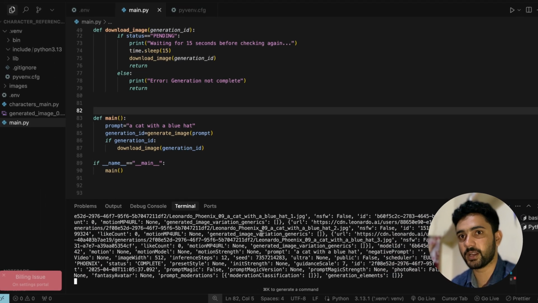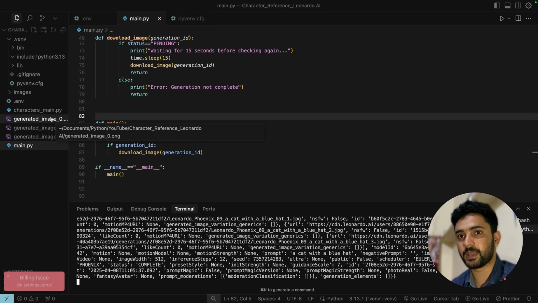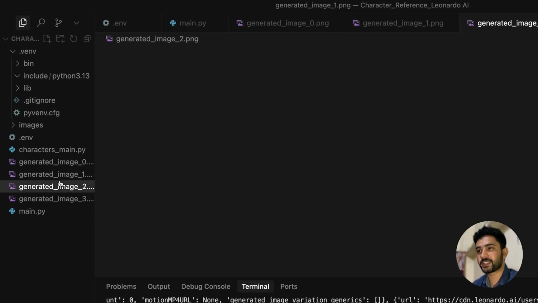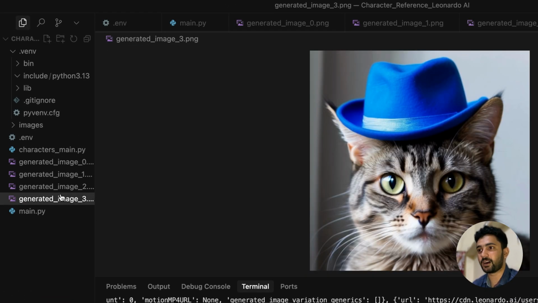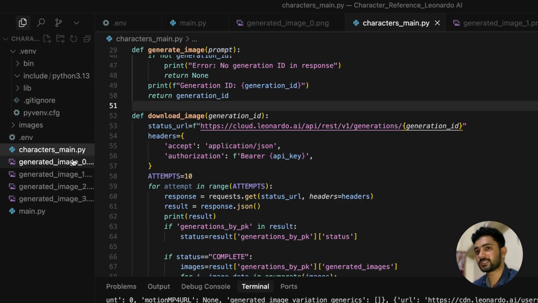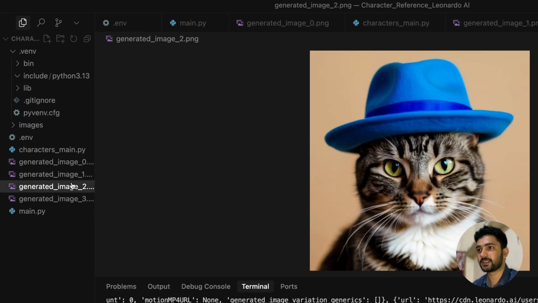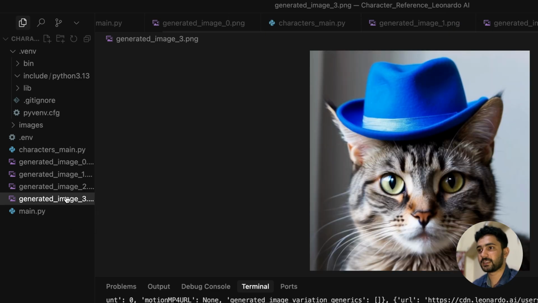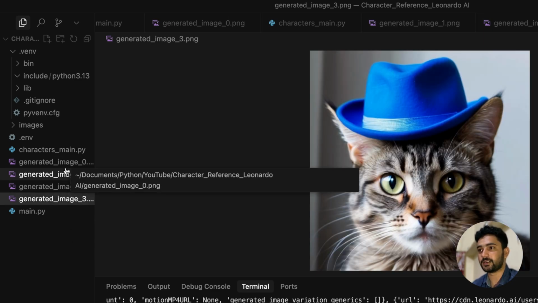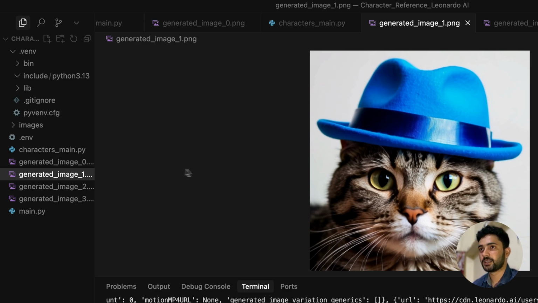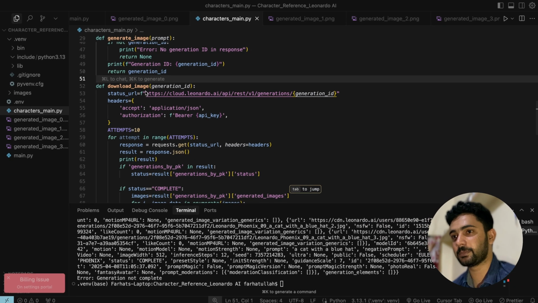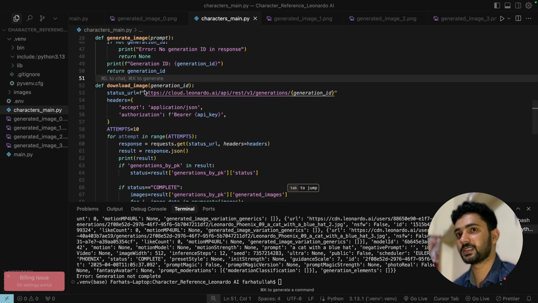So now it tried, and we got the images as a response, and they are being saved to the local disk as well. So now you can see the images are pretty accurate, with the same head, a similar head at least, and you can see the consistency in character, the detailing is pretty accurate. So with the help of this, you can generate multiple consistent character images.